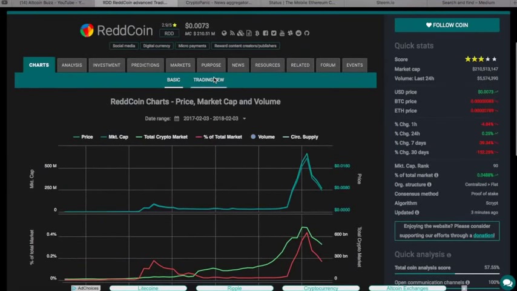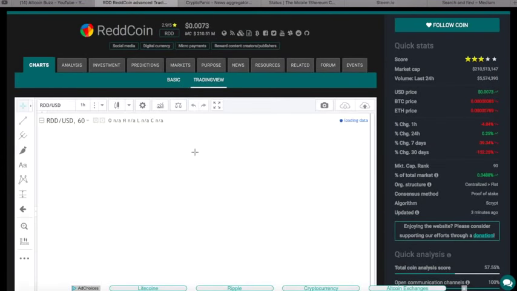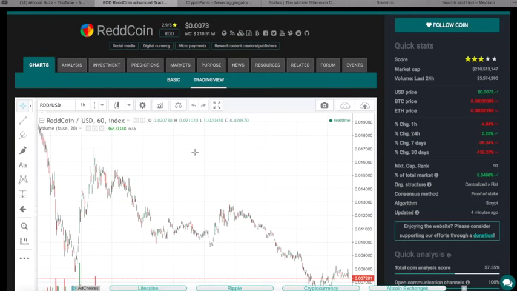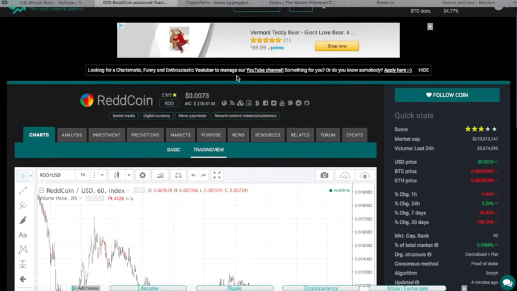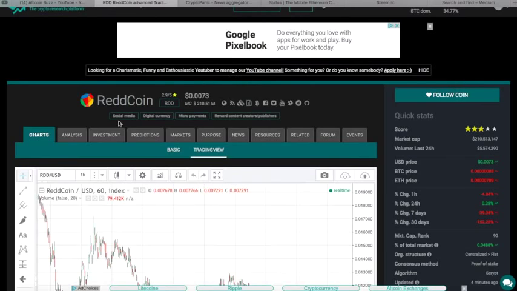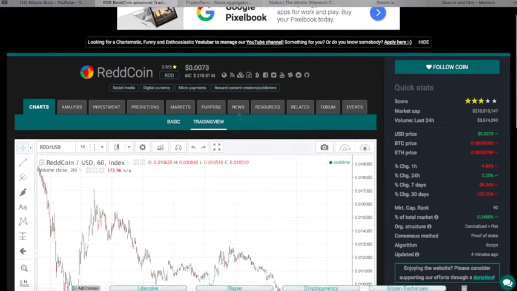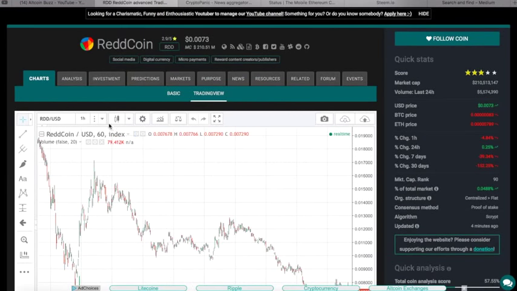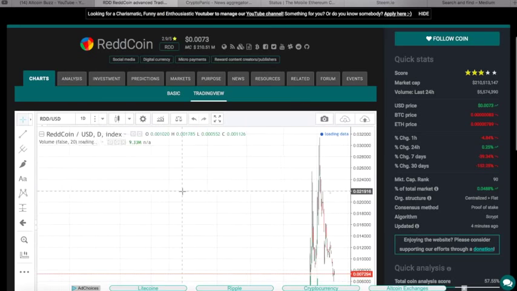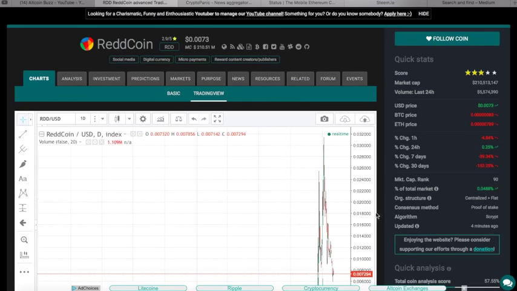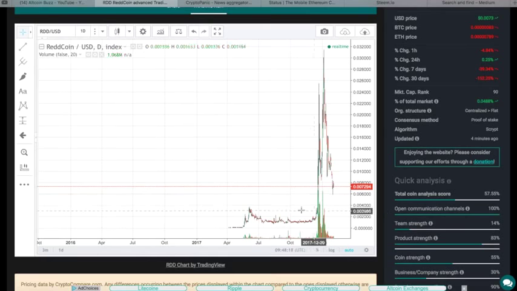And I'm going to look at the trading view. I want to find out if we have potential here for Reddcoin to do some trades, to get involved. RDD is the symbol. You can see which categories it's in: social media, digital currency, micropayments, reward content creators, publishers. We're going to go with the day chart. That'll get us for the year. And you guys know that this just has data from last April.